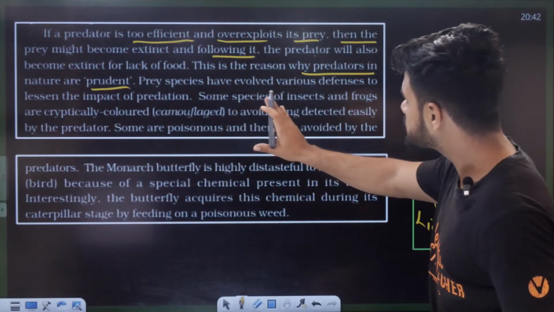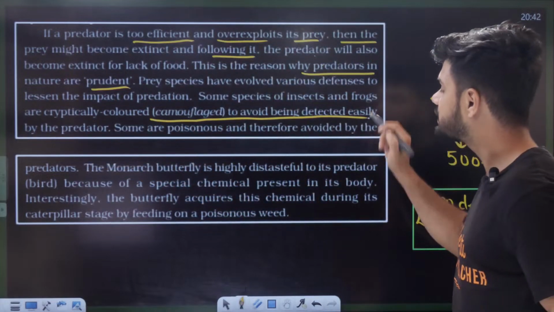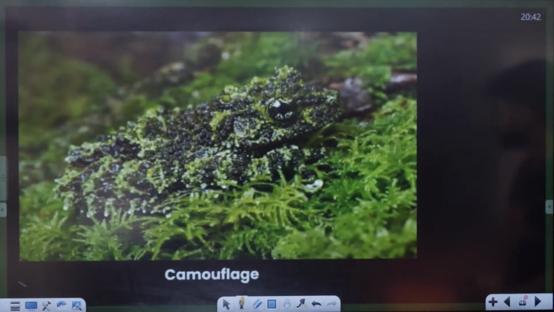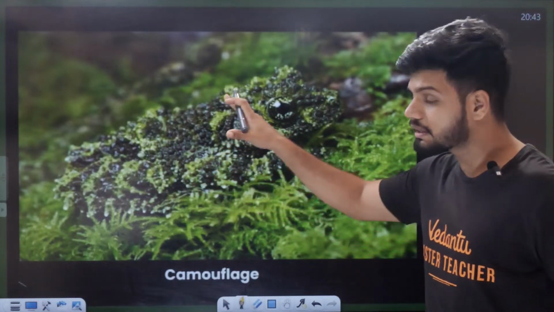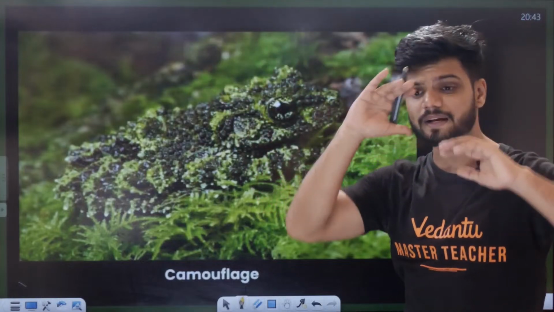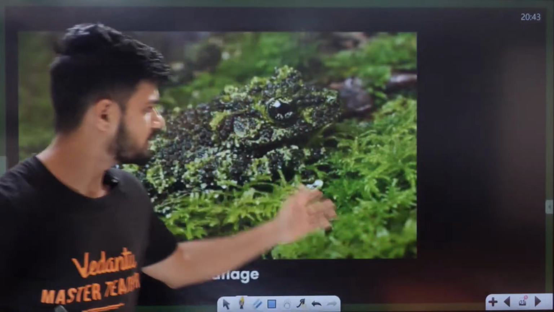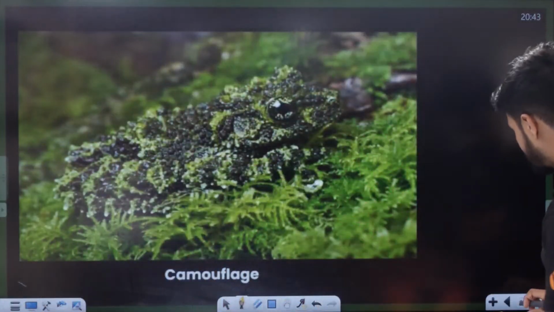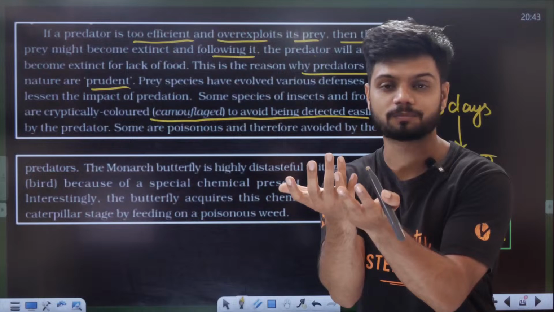Example ನೋಡಿ, some species of insects and frogs are cryptically colored, that is camouflage, to avoid being detected easily. ಇಲ್ಲಿ ನೋಡಿ ಎಕ್ಸಾಂಪಲ್ ನೋಡಿ, ಈ ಫ್ರಾಗ್ ನೋಡಿ, ಕಾಣಿಸ್ತಿದೆ ನಿಮಗೆ ಫ್ರಾಗ್ ಇಲ್ಲಿ? ಕಾಣಿಸ್ತಾ ಇದೆಯಾ? See, now I told you there's a frog, you can see it. Now try to imagine this frog in one big forest. You can't even identify this frog. ಕಾಣಿಸ್ತಾ ಇದೆಯಾ? ಇದು ಕಾಣಿಸ್ತಾ ಇಲ್ಲ. This is called camouflage. So many frogs and insects become colored. Camouflage ಆಗ್ಬಿಡುತ್ತೆ ಅದು, ಸರಿನಾ.